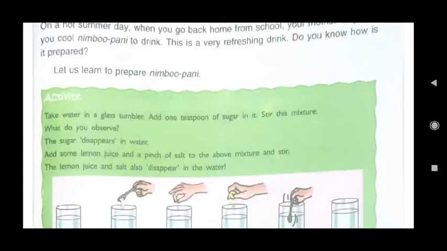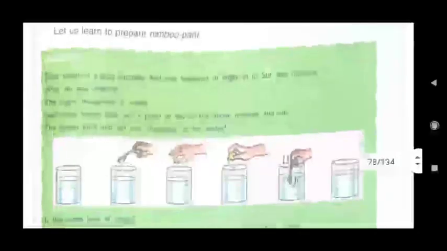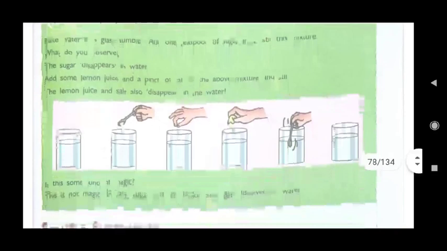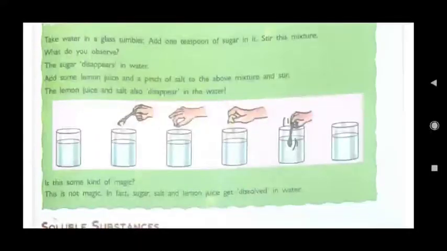So, today this is your activity at home. At home you will prepare Nimbu Pani. And how you will prepare Nimbu Pani? First, take water in a glass tumbler. Tumbler means glass, शीशे का glass. Add 1 teaspoon of sugar in it. Sugar you must be knowing. You just add 1 teaspoon of sugar in a glass of water. Stir this mixture, mix it with a spoon.